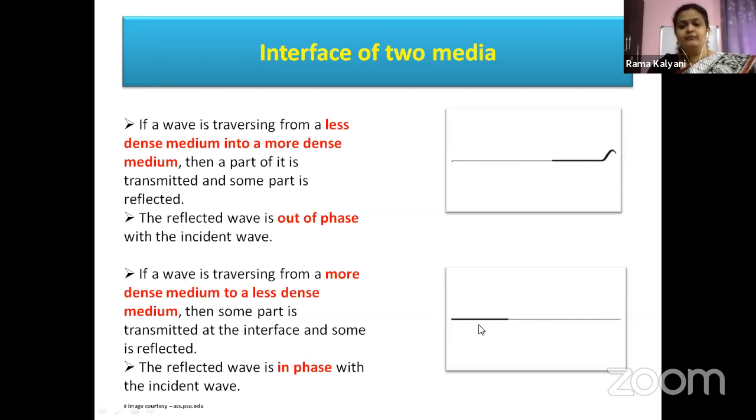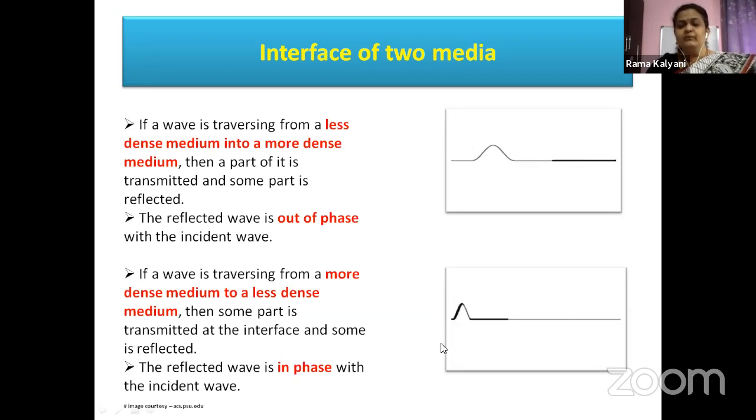The incident wave and the reflected wave are in phase with each other. It is going back in the same phase. The crest is remaining a crest. Only thing is its amplitude is decreased and the amplitude of the wave that is transmitted is increasing.